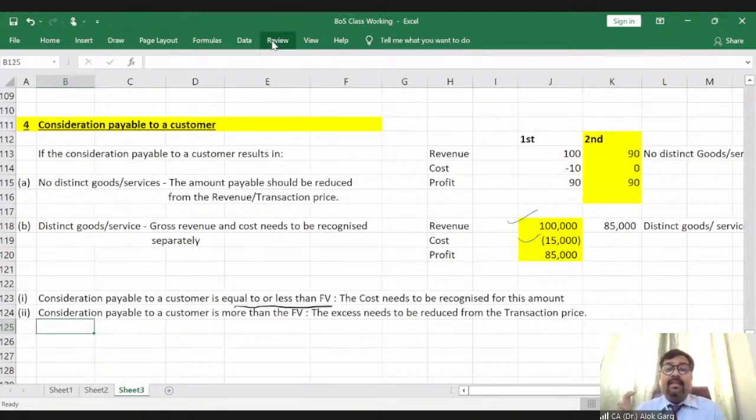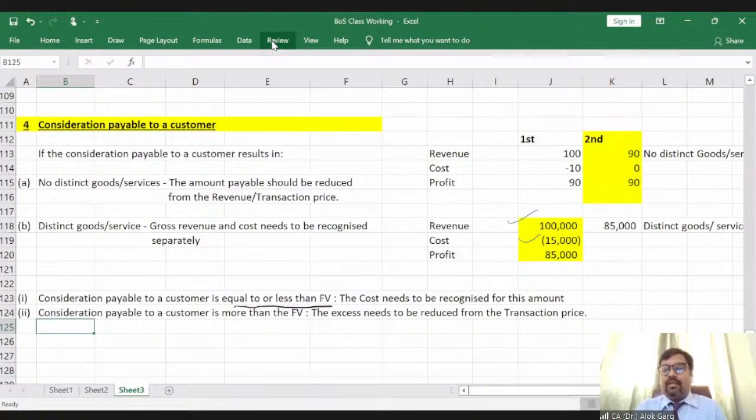It means you are paying a consideration to your customer which is more than the fair value of what goods or services you are getting. If this is the case, it means the excess, 20,000 minus 15,000, the excess 5,000, you are paying due to a vendor-customer relationship. It means you are giving a discount in the form of excess money which is paid to the customer, right? It means this excess value has to be reduced from the transaction price. So the revenue has to be recognized at 95,000 rupees.